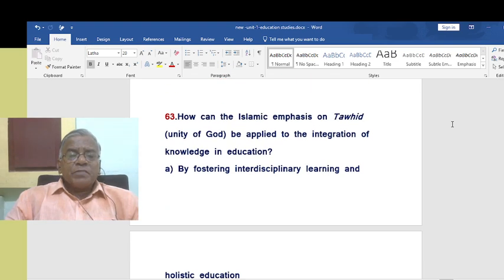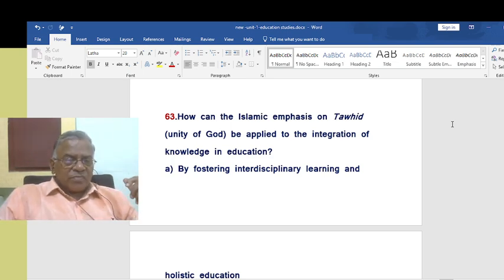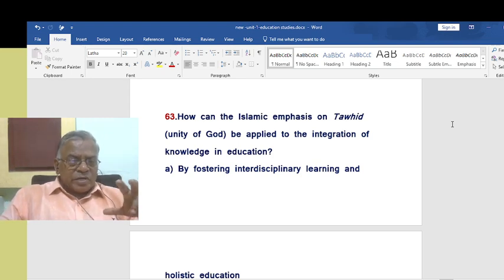How can the Islamic emphasis on Tawhid, unity of God, be applied to the integration of knowledge in education? Tawhid means the unity of God.